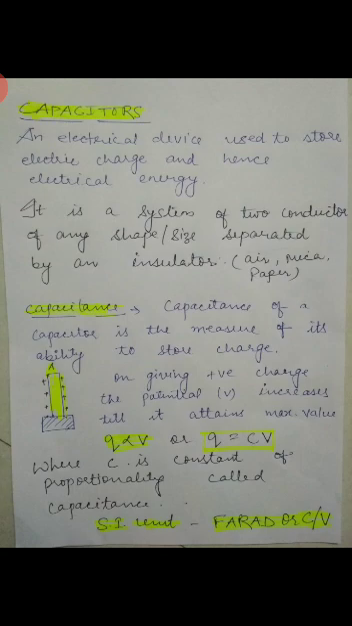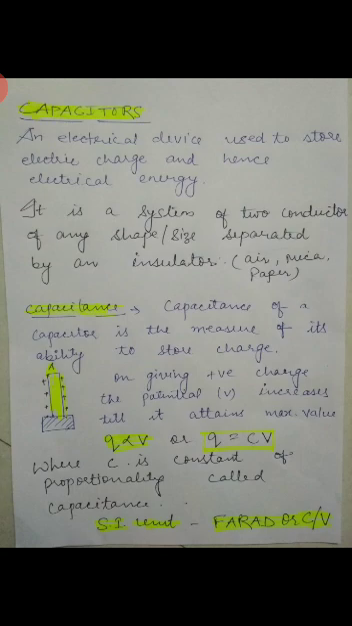Now we can discuss what kind of capacitor, what it looks like. It is a system of two conductors of any shape or size separated by an insulator. That insulator can be air, mica or paper. So a capacitor is basically a device which is used to store charge, right?